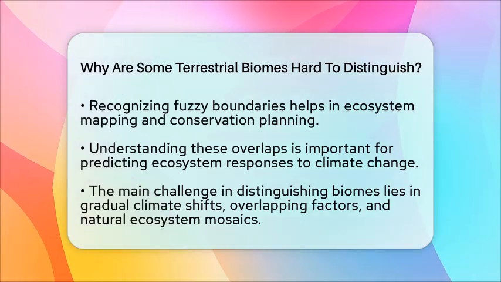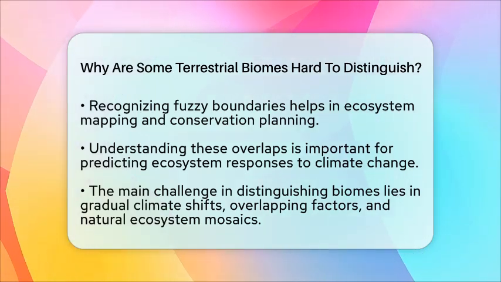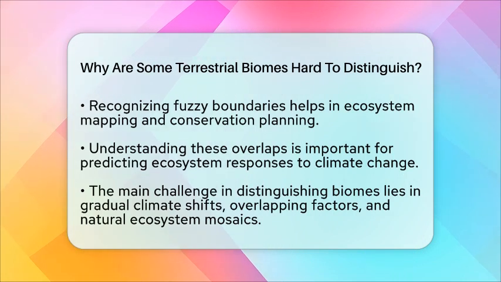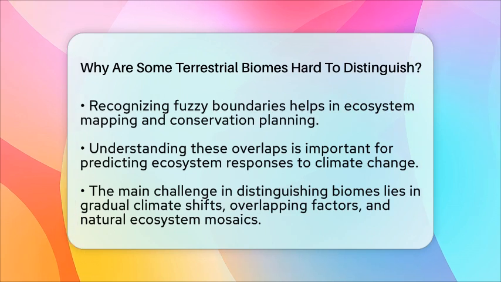So, the main reason some terrestrial biomes are hard to distinguish is because climate changes gradually, classification methods vary, environmental factors overlap, and ecosystems naturally form continuous, overlapping zones rather than clear-cut borders.